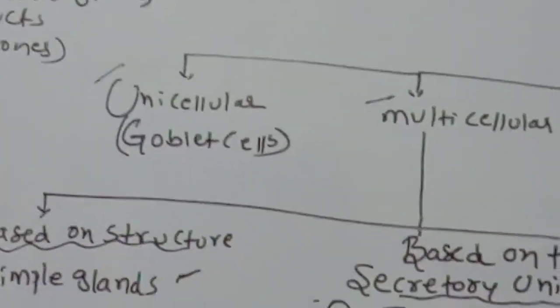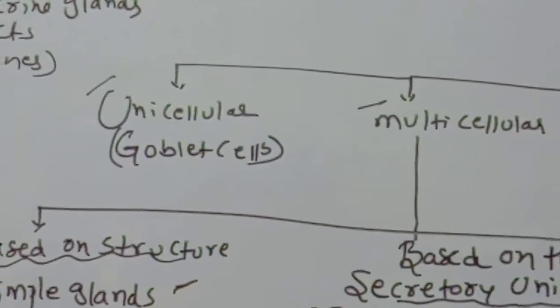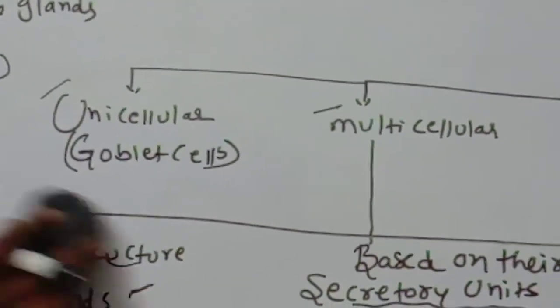Next, we are going to discuss compound epithelium. The compound epithelium is mainly multi-layered, unlike simple epithelium. Children, observe very carefully.